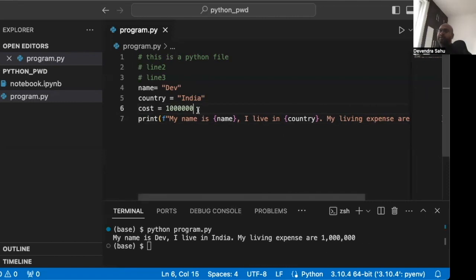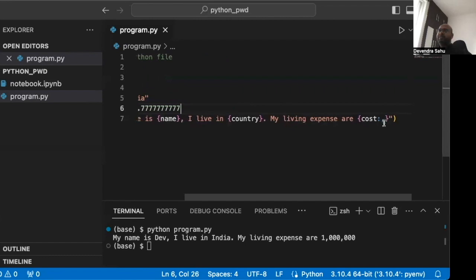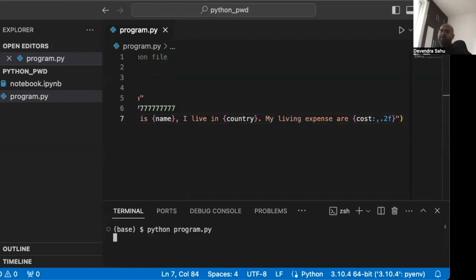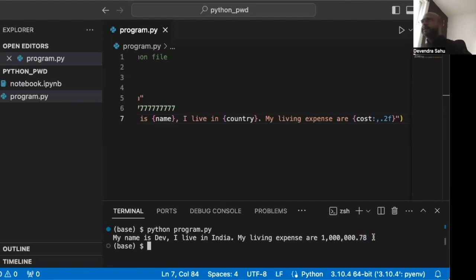Again, let's say my cost was a fraction and I want to just display 2 decimal places. We can do .2f. Let's clear the screen, run it again, and we can see that the number also has its comma separations and it has given you the closest 2 decimal places approximation. This is about formatting the numbers.